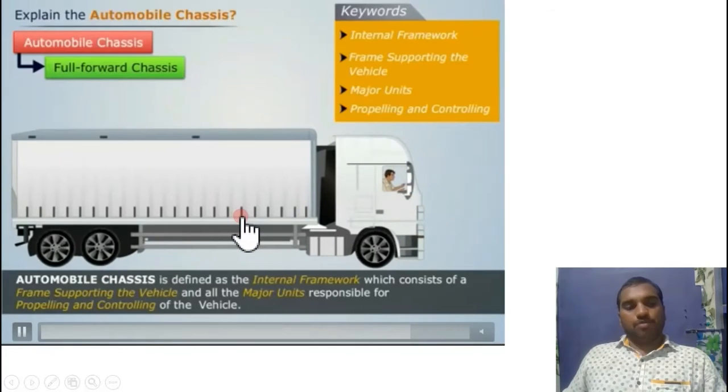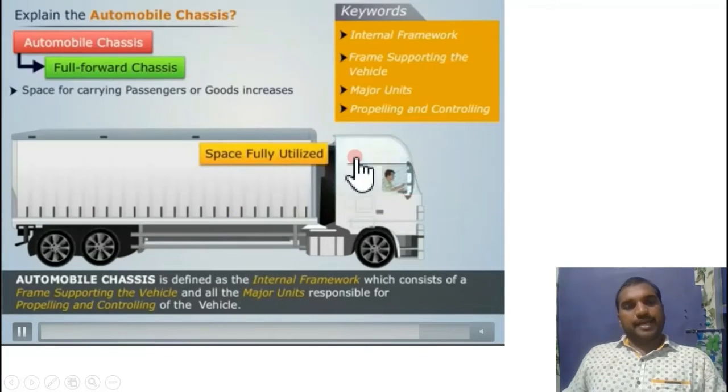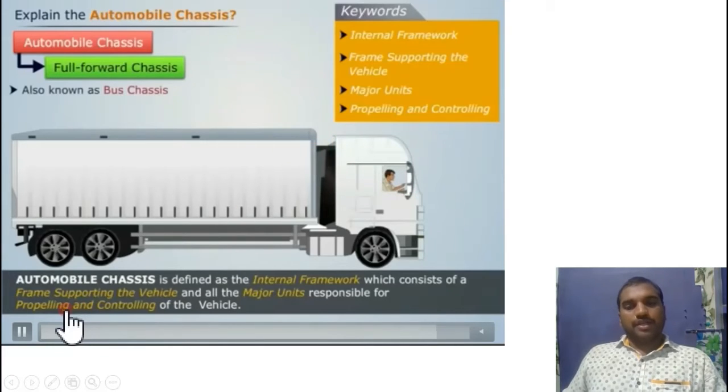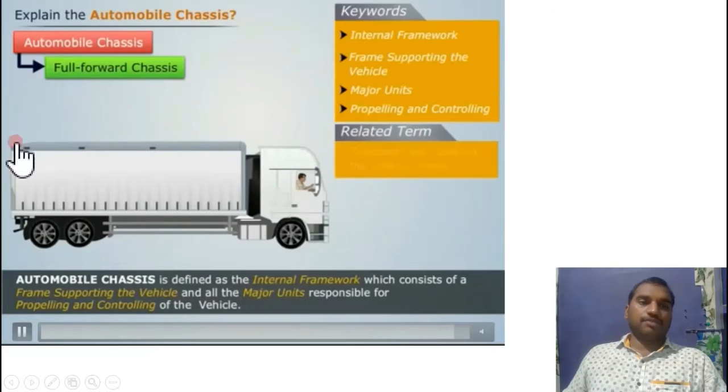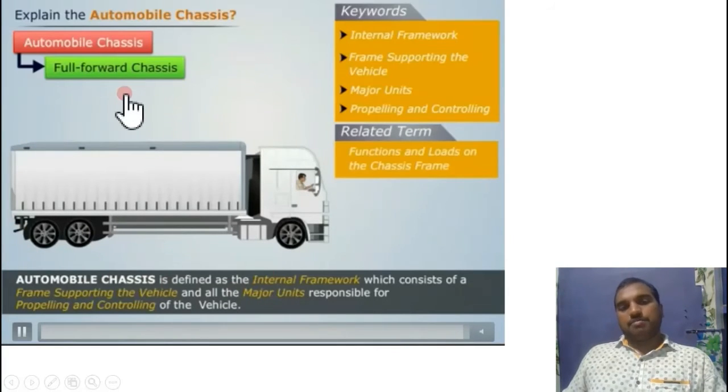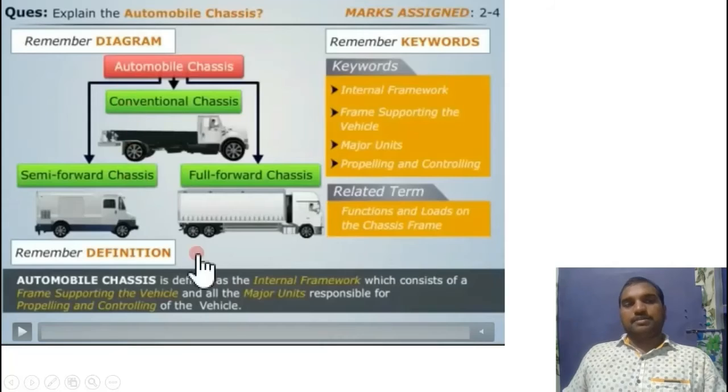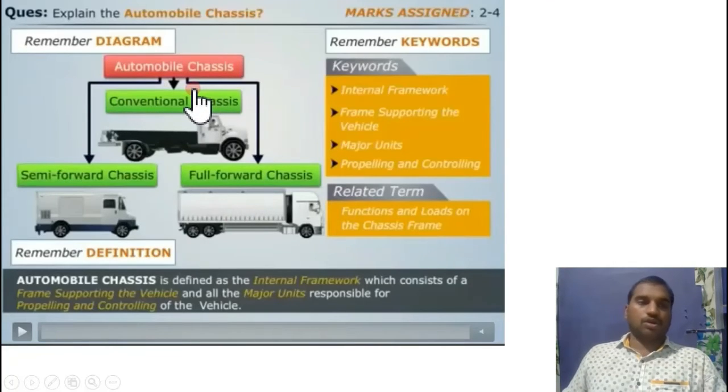So visibility is more. Space utilization for carrying passengers and goods also increased. It is also known as the bus chassis. Another name of the fully forward type chassis is the bus chassis. So these are the different types of chassis based upon the control. Three types are there: conventional, semi-forward, and forward type.